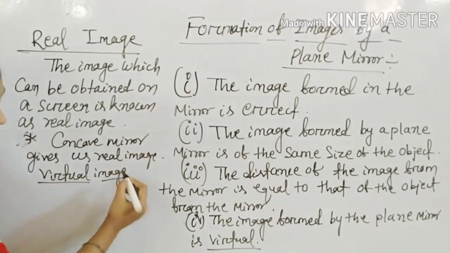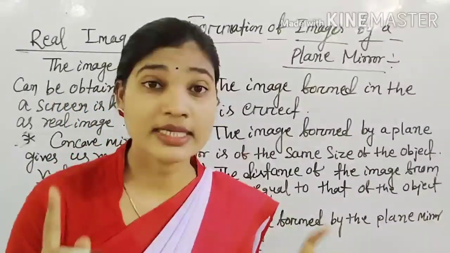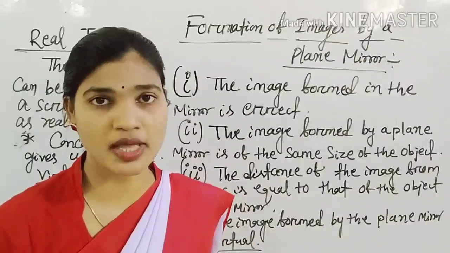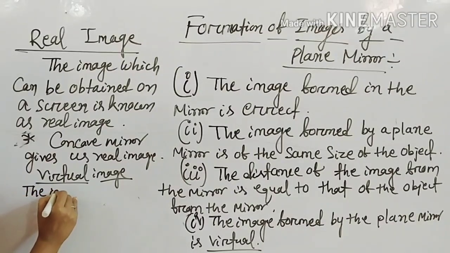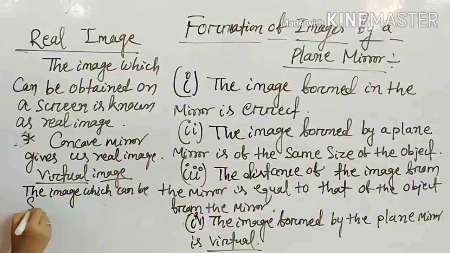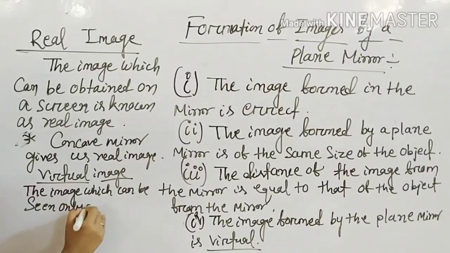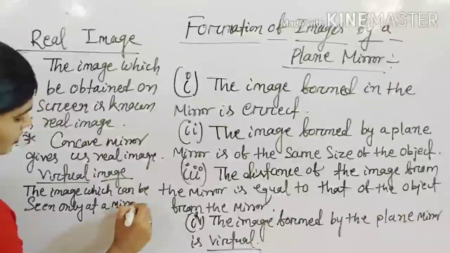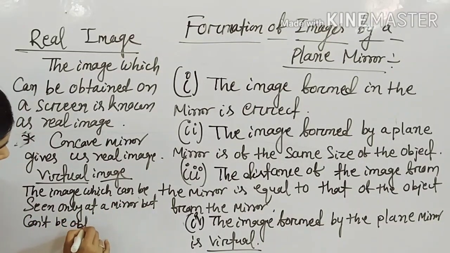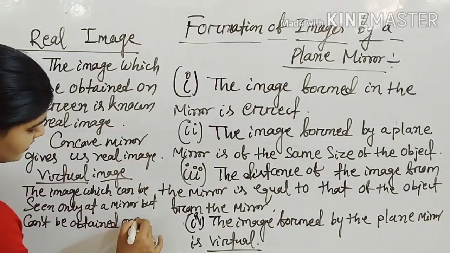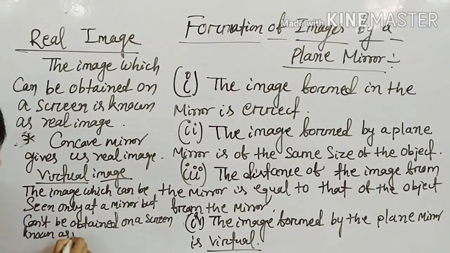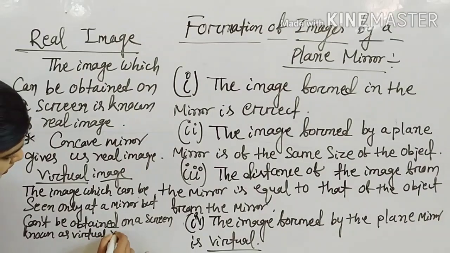What is a virtual image? The image which can be seen only in a mirror but cannot be obtained on a screen is known as a virtual image.